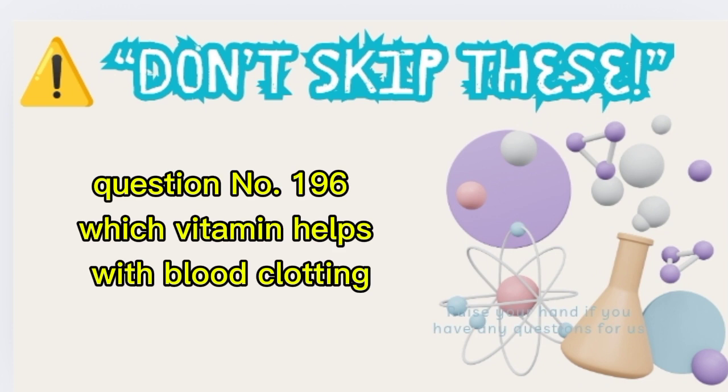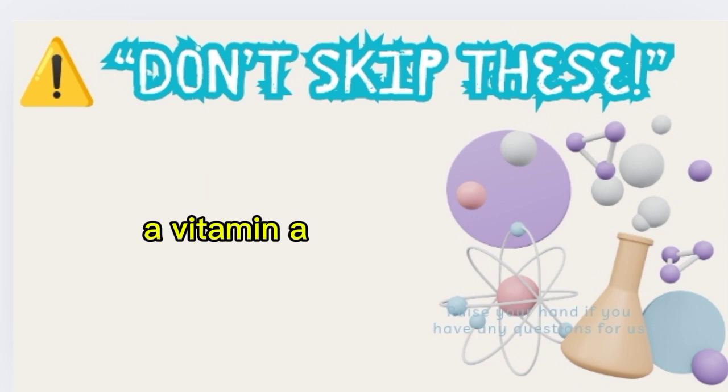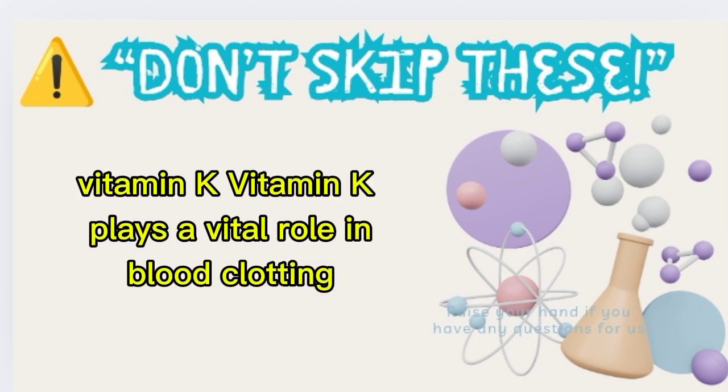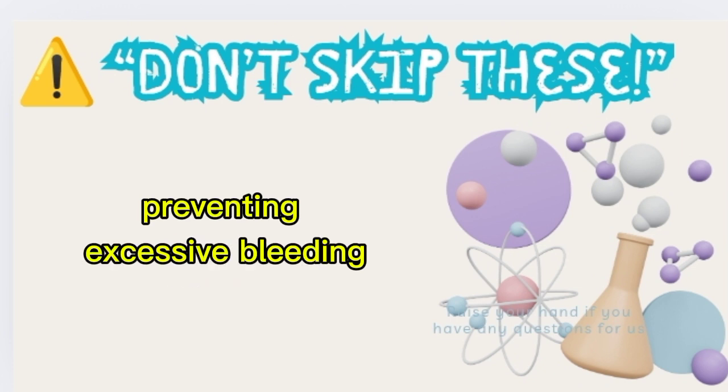Question number 196. Which vitamin helps with blood clotting? A. Vitamin A, B. Vitamin K, C. Vitamin D. Correct answer B. Vitamin K. Vitamin K plays a vital role in blood clotting, preventing excessive bleeding.